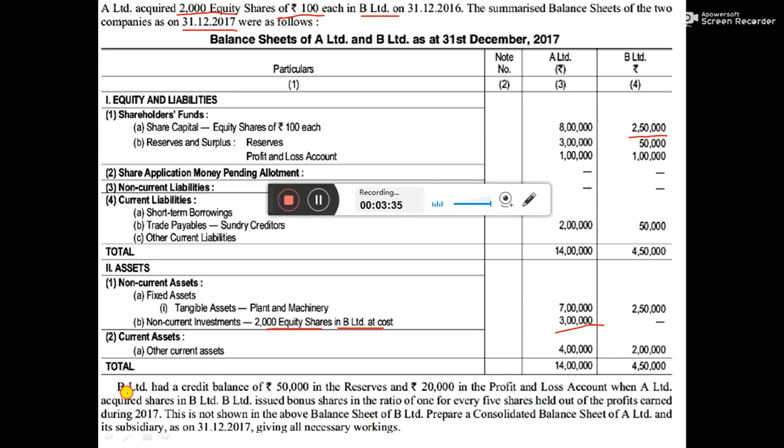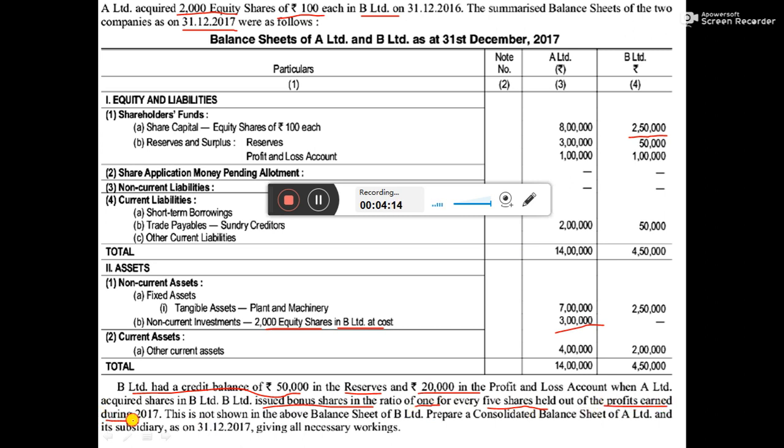In additional information, B Limited has a credit balance of 50,000, that is profit of 50,000 in reserves and 20,000 in profit and loss account. A Limited acquires B Limited. B Limited issues bonus shares. Okay, so this is the adjustment of bonus shares. So B Limited issues bonus shares in the ratio of 1 for every 5 shares held.